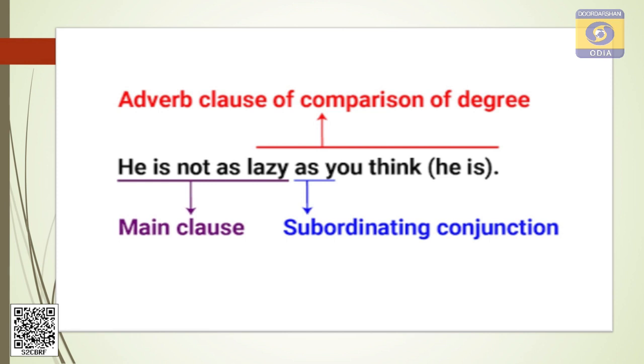The main clause is he is not as lazy, and the subordinating clause is as you think. This is the comparison, and the adjective is between the as. Do you mark it? This is called adverb clause of comparison. We compare two persons by taking into account the adjective.